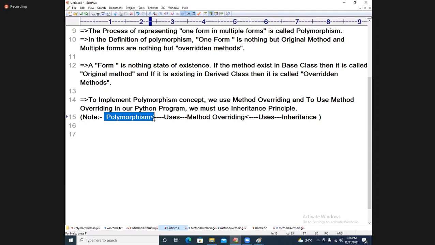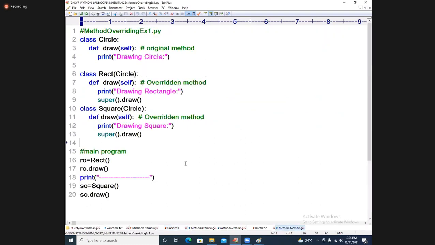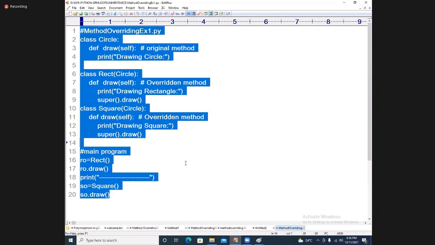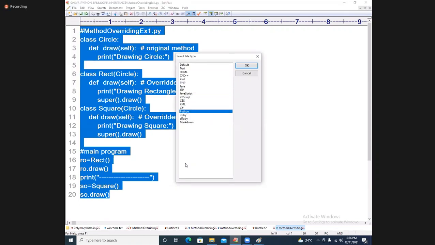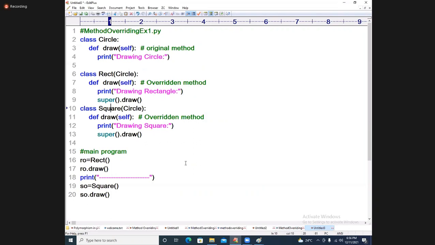Inheritance internally uses classes and objects and everything. So ultimately, when I come to polymorphism, indirectly we are using all the principles of OOPS. Did you understand, students? Yes. Today I would like to take it. It is a polymorphism example as well as a method overriding example. For the sake of notes, I can give it as polymorphism example 1.py. Yes, Meghraj, exactly correct.